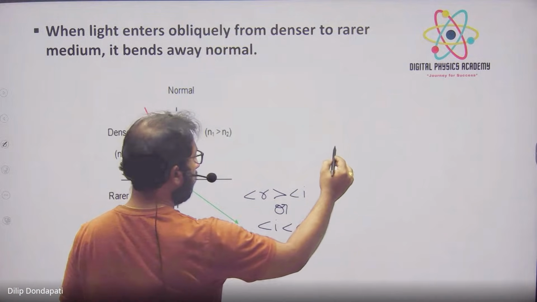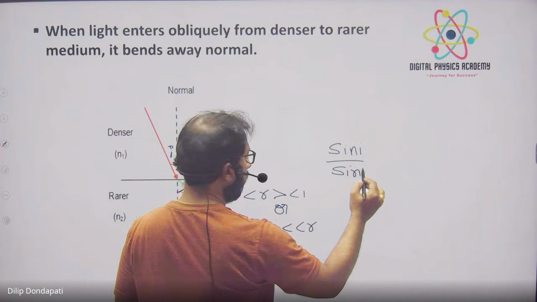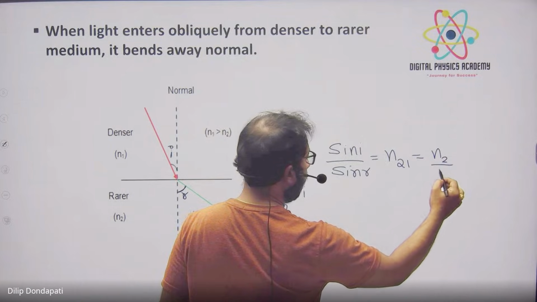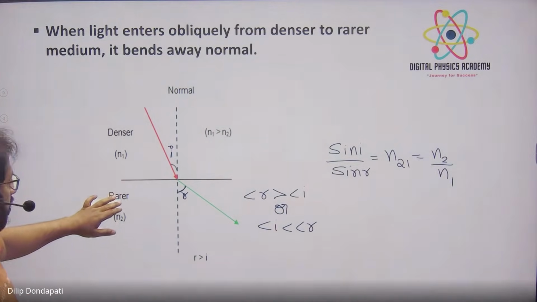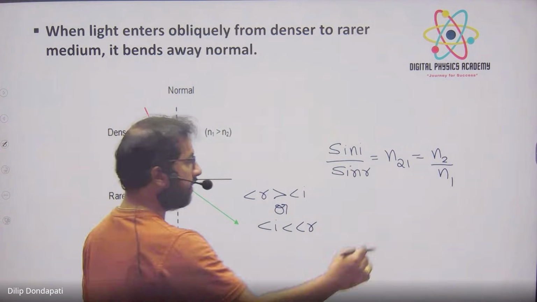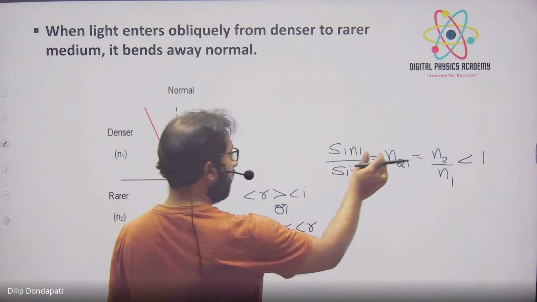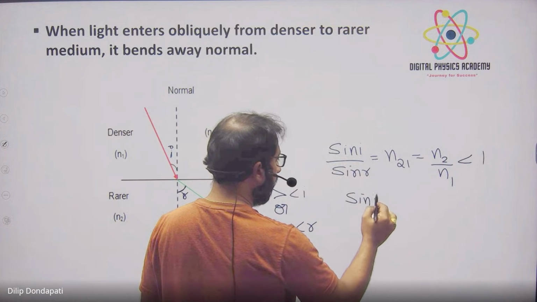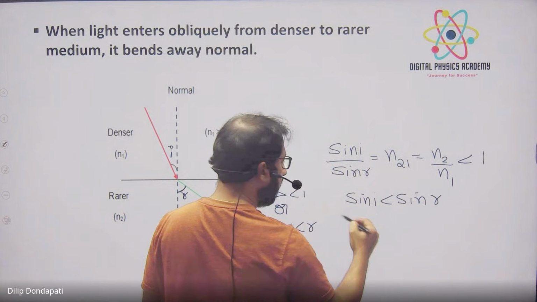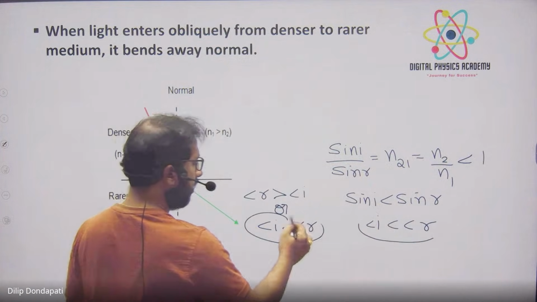So how will you prove it? sin i by sin r is equal to n21, which is nothing but n2 by n1. Now the second medium is rarer medium, this is denser medium. Meaning second by first, if you do, it is less than 1. When you divide, it is less than 1, right? So multiply: sin i is sin r into a value less than 1, so sin i is less than sin r. Sin sin cancel, angle i is less than angle r, which we put. So right.